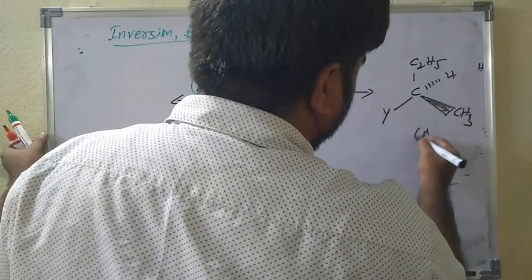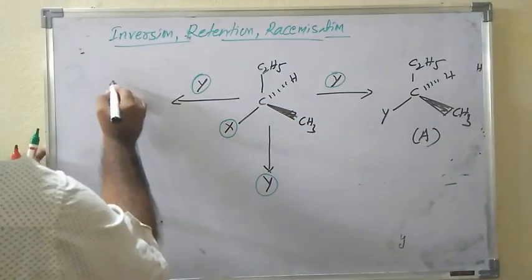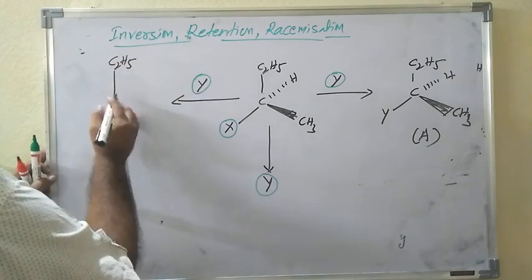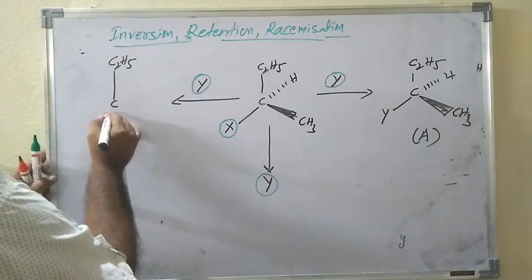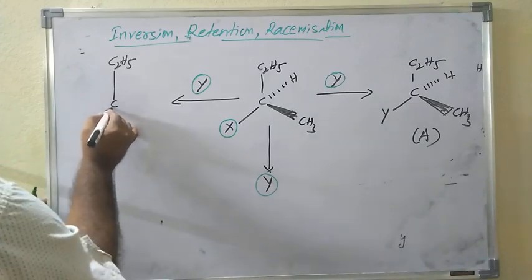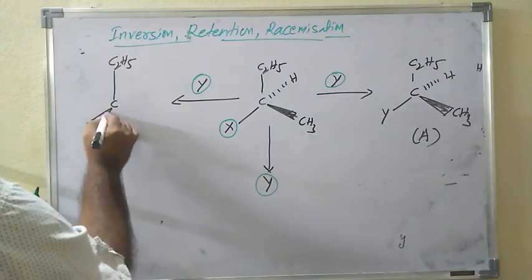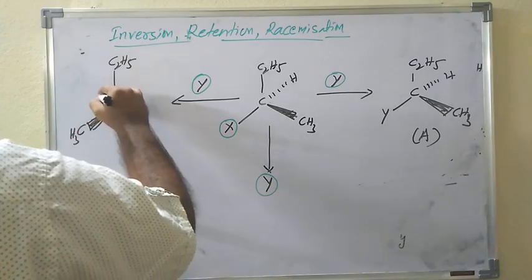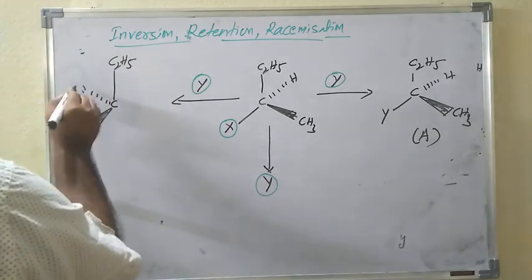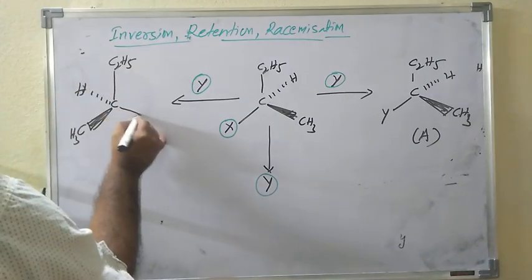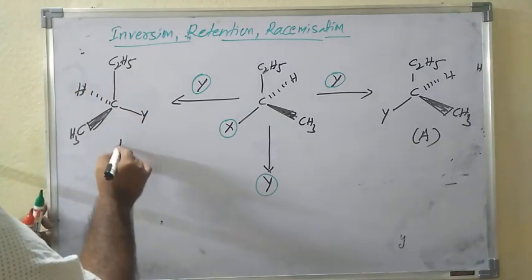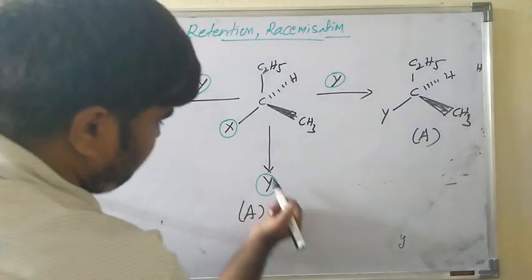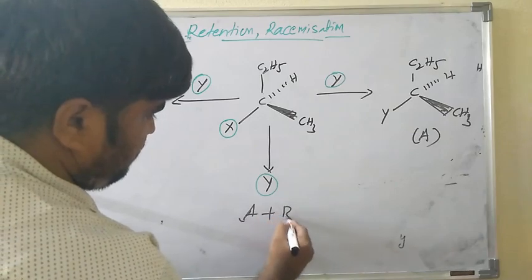This is compound A. Here is also a different one: C2H5 carbon, methyl, hydrogen, and Y. It is compound B. Both A plus B will be possible.